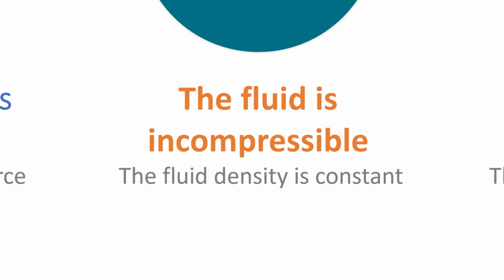A fluid is said to be incompressible if its density remains constant regardless of changes in pressure. This is because density is defined as the mass of the fluid divided by its volume. If the volume doesn't change with pressure, then the density also remains constant. Think about water. Even when squeezed in your hands, its density doesn't change significantly. These assumptions simplify the analysis of pressure and volume relationships.